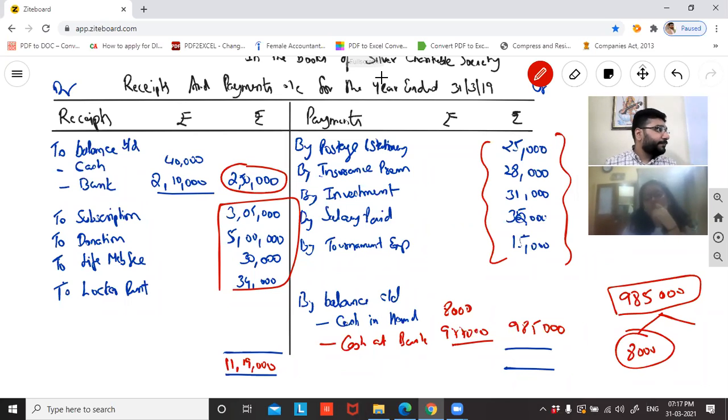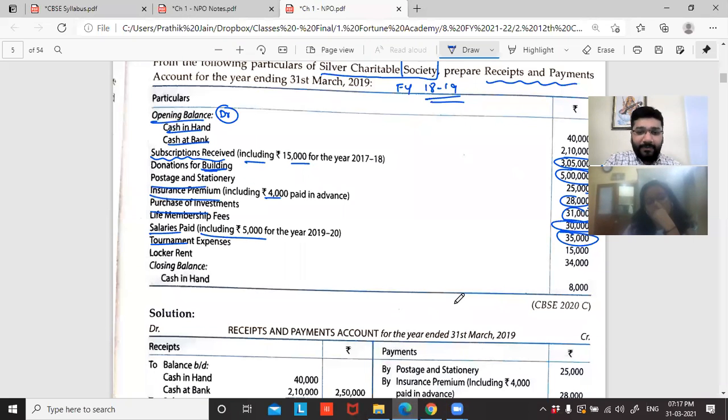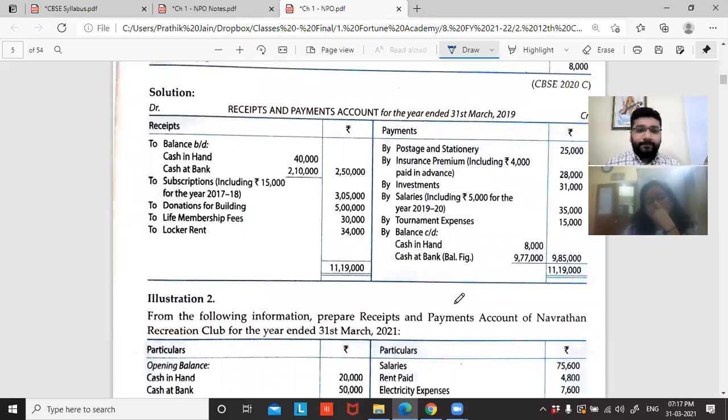Same thing is here. Any difficulty in the receipts and payment account? Easy. So where your life will get screwed is income and expenditure. But as long as I'm here, don't worry. Can we go to the next one, guys? Comfortable, all of you so far? Anybody's got any doubts?